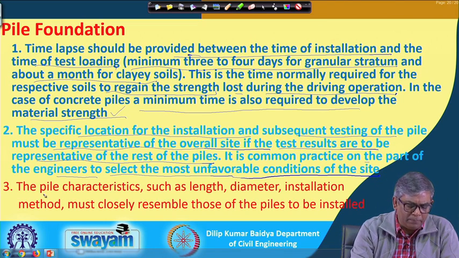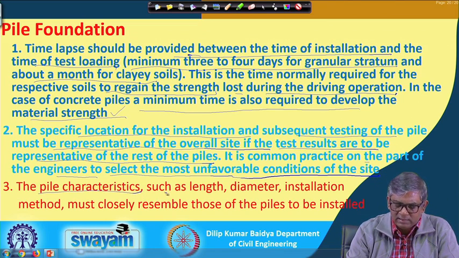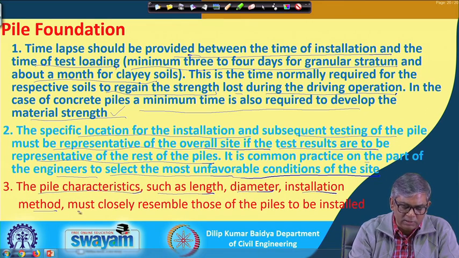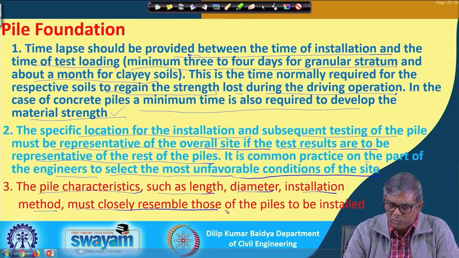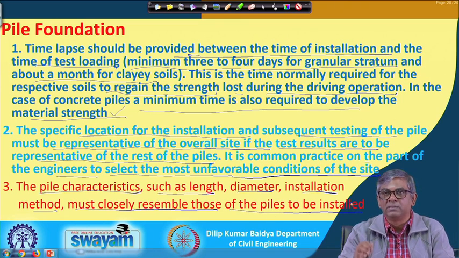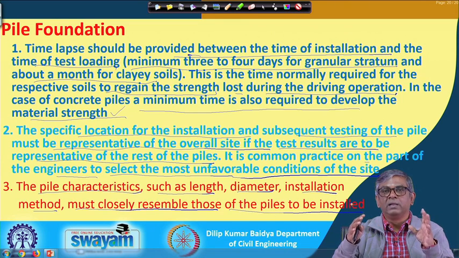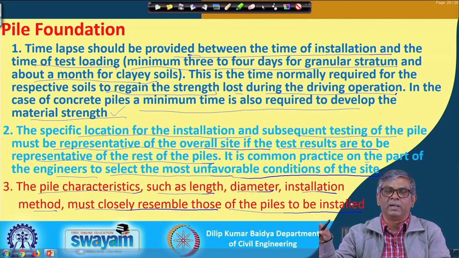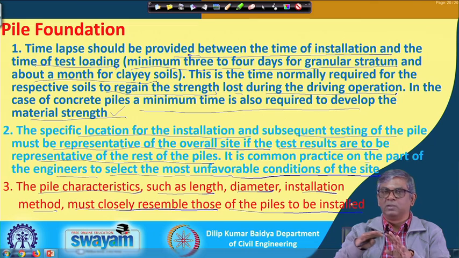Similarly, the pile characteristics such as length, diameter and installation method must closely resemble those of the piles to be installed. That means, if I have designed a bored cast in place pile, but while testing I have done a driven pile test on a driven pile, it is not correct.